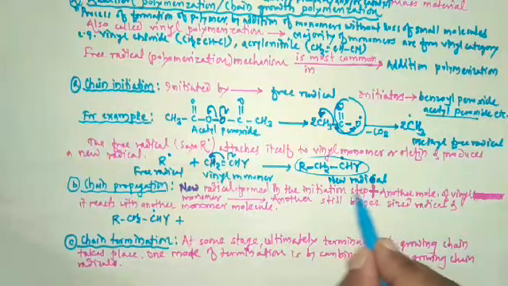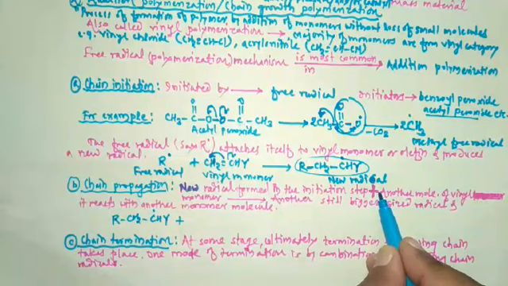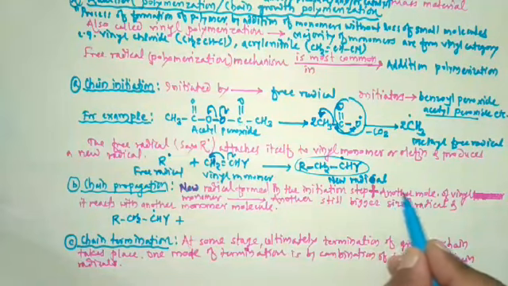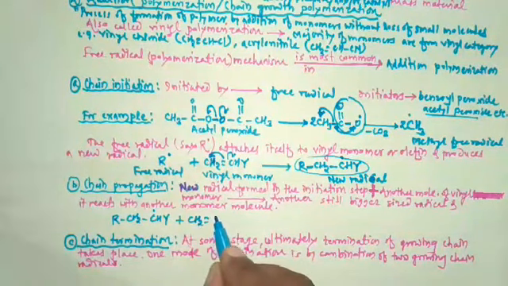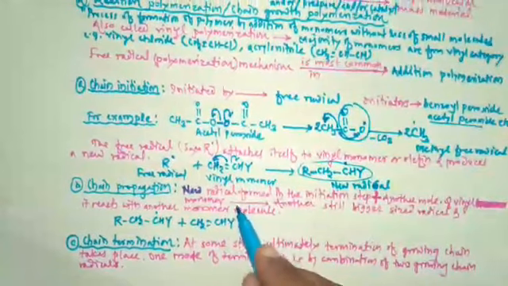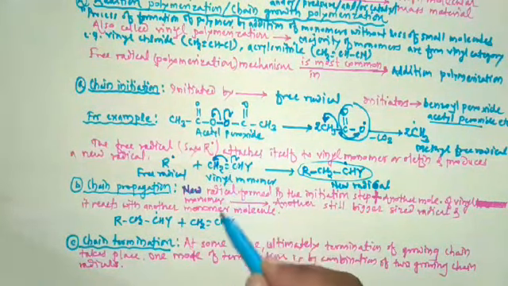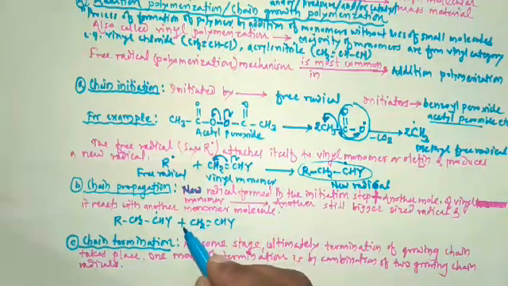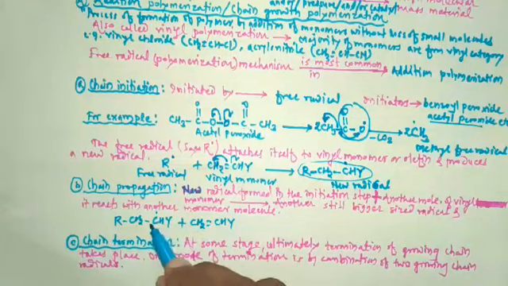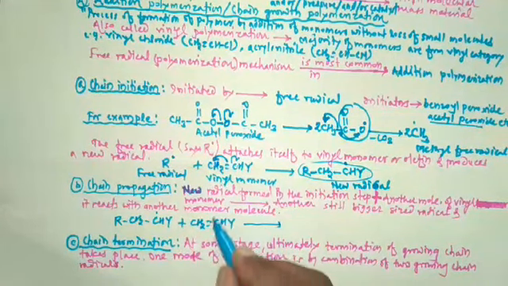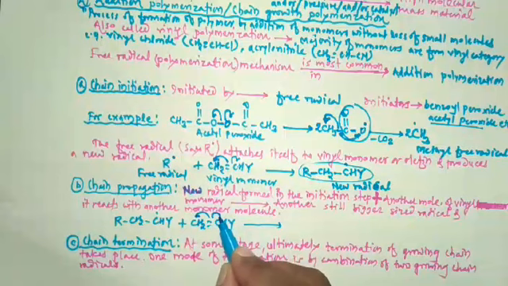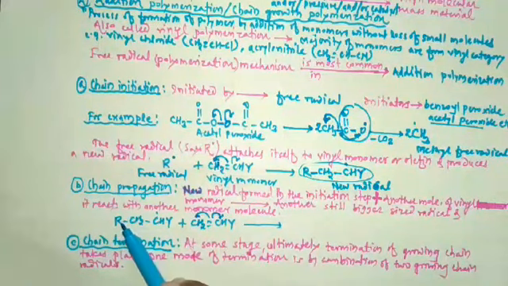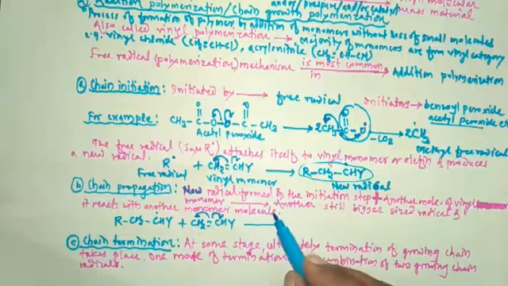So the new radical formed in the initiation step combines with another molecule of vinyl monomer. Another molecule of vinyl monomer, that is CH2 double bond CH and Y. This vinyl monomer combines with this free radical. One of the electrons from this bond gets shifted towards this carbon, another bond gets shifted towards this carbon, and then this radical combines with this vinyl monomer like this.